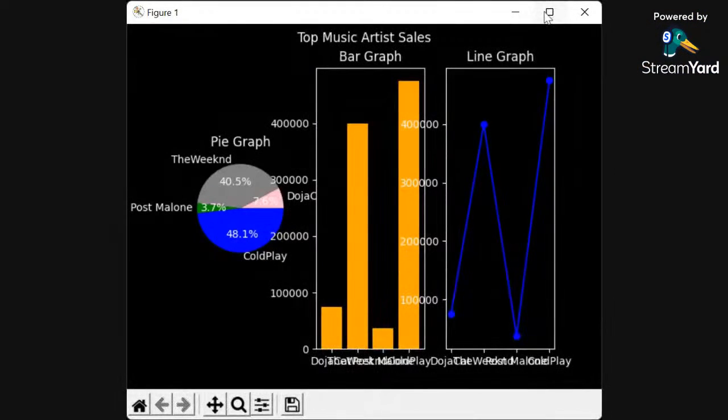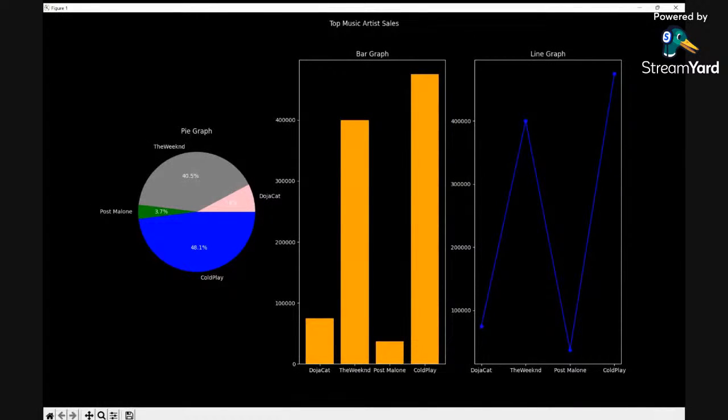And now you can see, so let me make sure y'all see the beautiful graphs here. All right, so you see the graphs. We were able to apply 3 graphs in one figure. The first one is the pie graph, the second one is the bar graph, and the third one is the line graph. So we're able to add all 3 graphs in one figure. That's a cool thing we can have with importing this data.